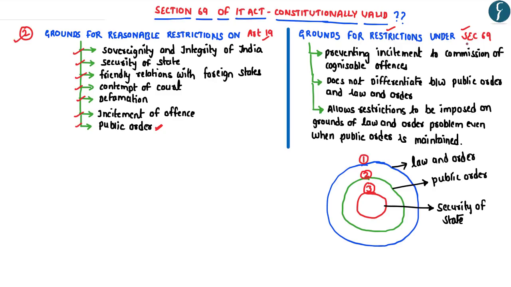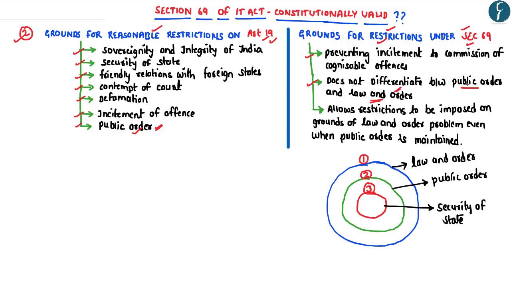However, under Section 69, restrictions can be imposed on the exercise of the fundamental right under Article 19 on grounds of preventing incitement to commission of cognizable offences. However, one main problem here is that the section does not differentiate between public order and law and order, which means to say, unlike the constitutional provision which enables reasonable restrictions on grounds of public order, Section 69 goes beyond to impose restrictions on law and order.